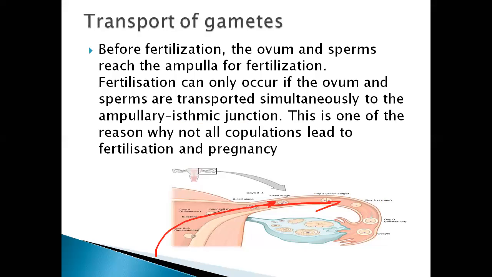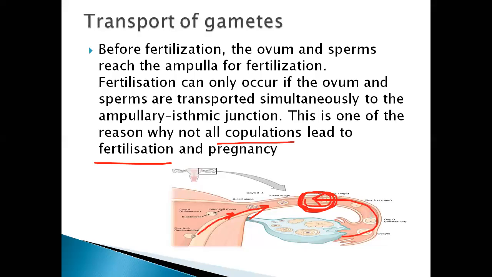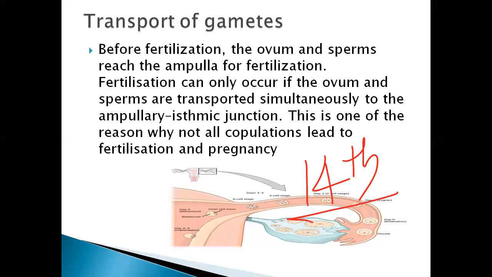This is one of the reasons why not all copulation leads to fertilization and pregnancy. When the insemination occurs and the sperms enter the fallopian tube, at the same time the secondary oocyte, the so-called ovum, should also be there in the fallopian tube. At what time it will be there, we discussed in the menstrual cycle. We said that on the 14th day ovulation occurs and the secondary oocyte can be expected there.